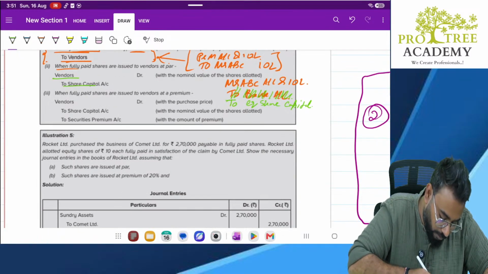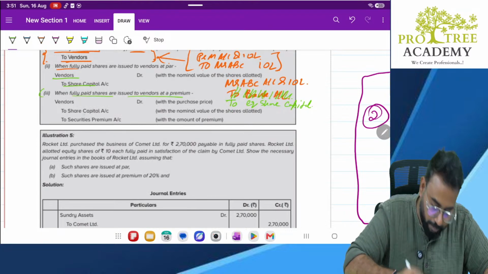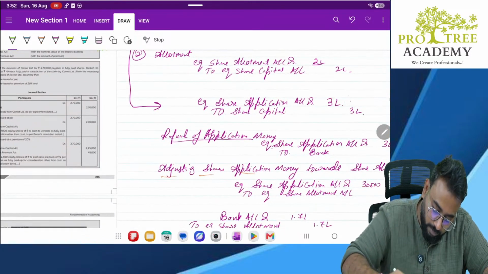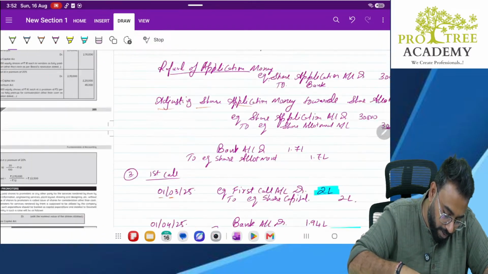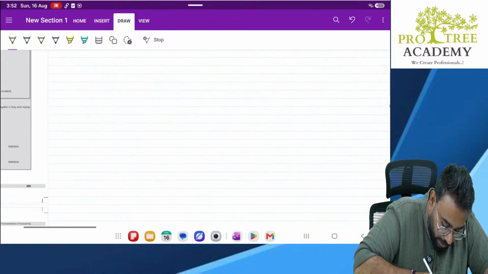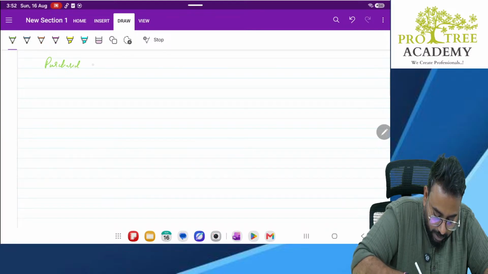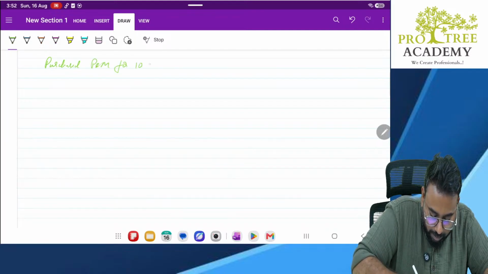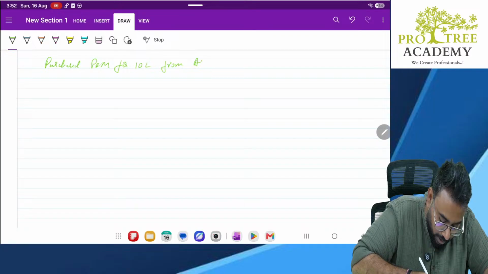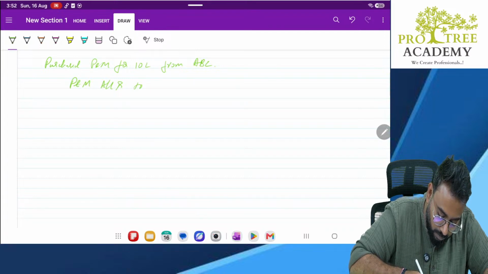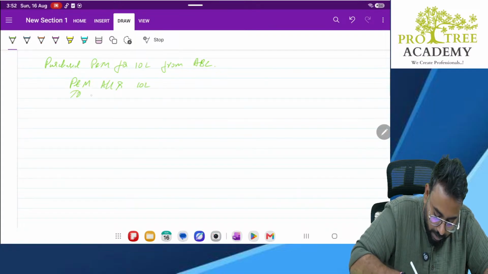Okay. Next, when fully paid up shares are issued to vendors at a premium. Here I'll give you a small example, then you will be able to understand. Let's take the same example. Purchased plant and machinery for 10 lakhs from ABC. What is the entry you pass? Plant and machinery account debit to Mr. ABC 10 lakhs.